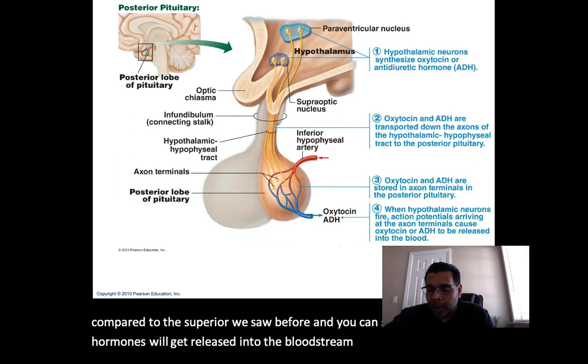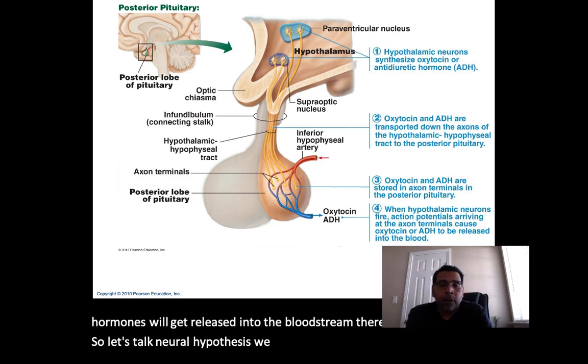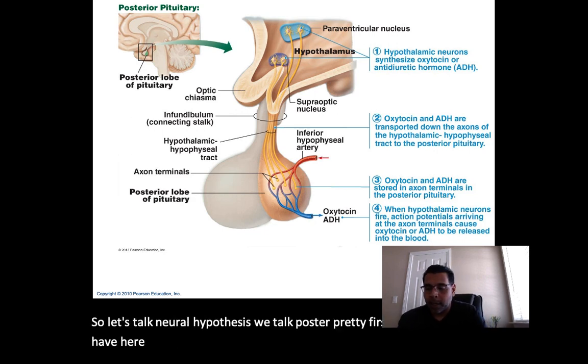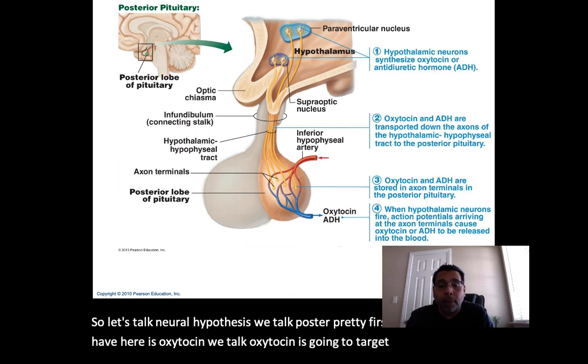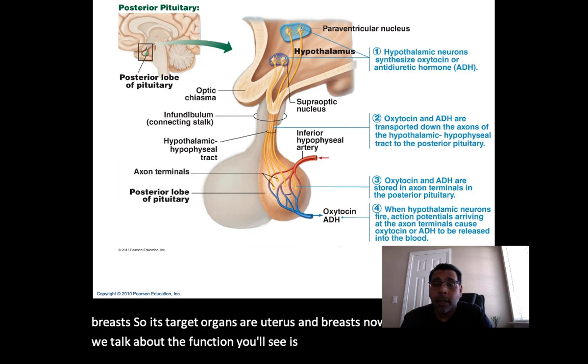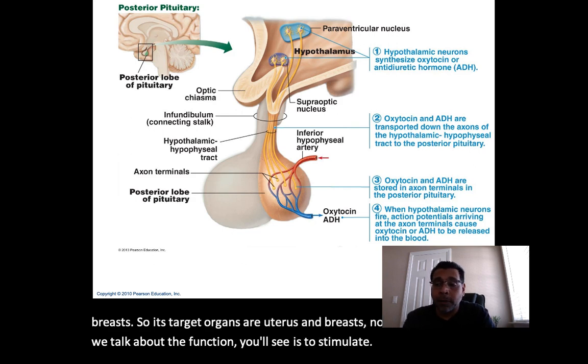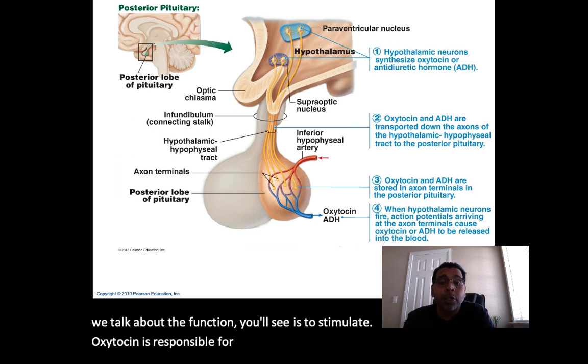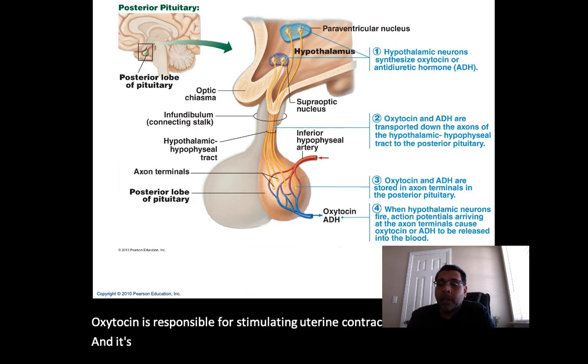So let's talk neurohypophysis, the posterior pituitary. First hormone that we have here is oxytocin. Oxytocin is going to target the uterus and the breasts. So its target organs are the uterus and breasts. Now the function is to stimulate: oxytocin is responsible for stimulating uterine contractions, and it's involved with milk ejection from the breast.